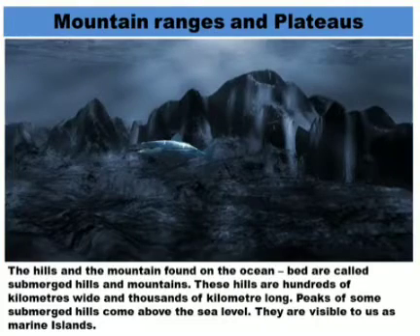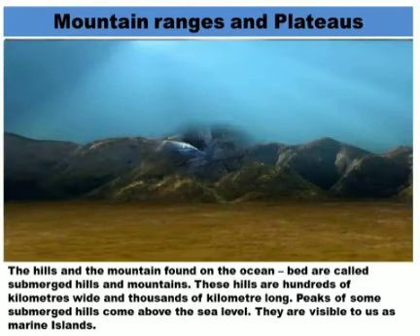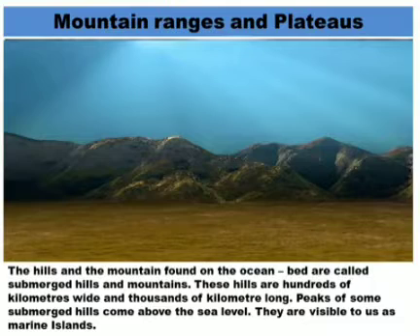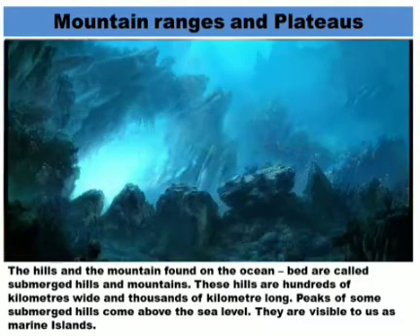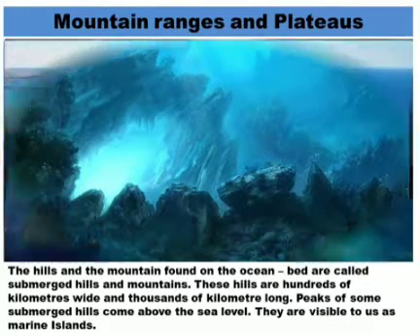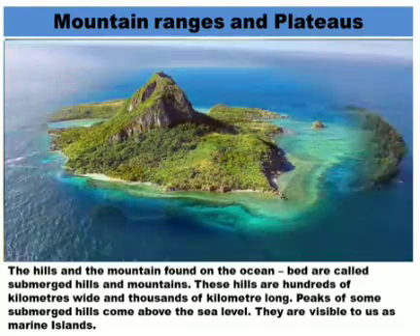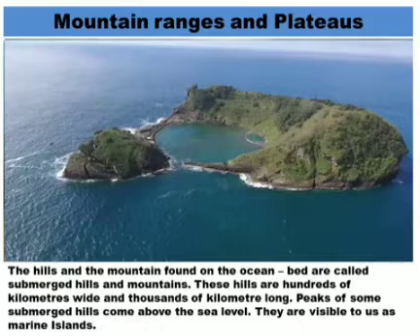Mountain ranges and plateaus. The hills and the mountains found on the ocean bed are called submerged hills and mountains. These hills are hundreds of kilometers wide and thousands of kilometers long. Peaks of some submerged hills come above the sea level. They are visible to us as marine islands.